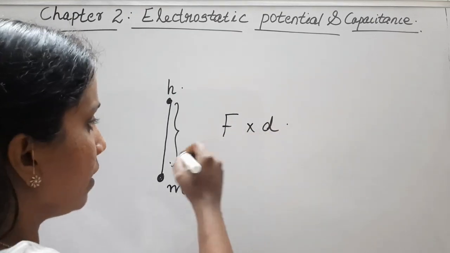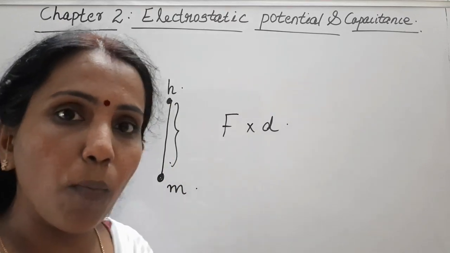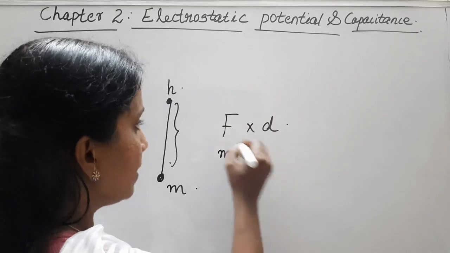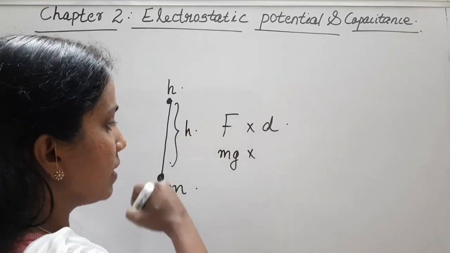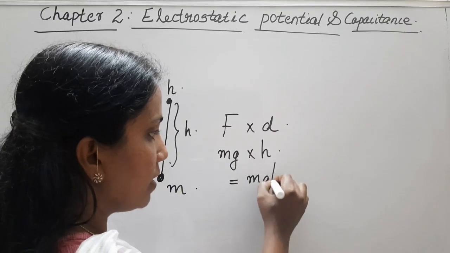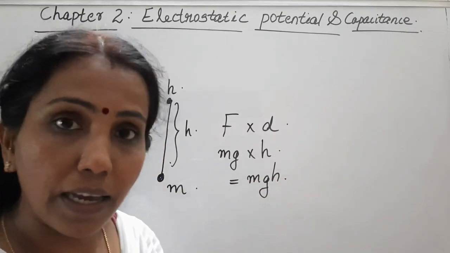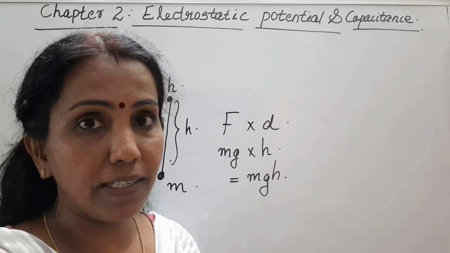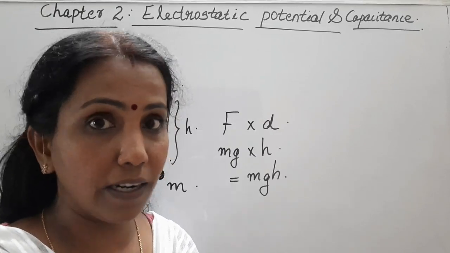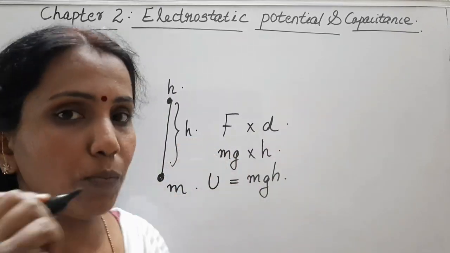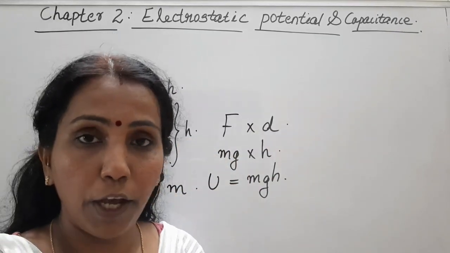Here, the force in lifting a body of mass m is mg, and the distance is the height h, so the work done is mg into h, that is mgh. This work done against the gravitational force is stored as its potential energy, and that's what we call gravitational potential energy, represented by U.